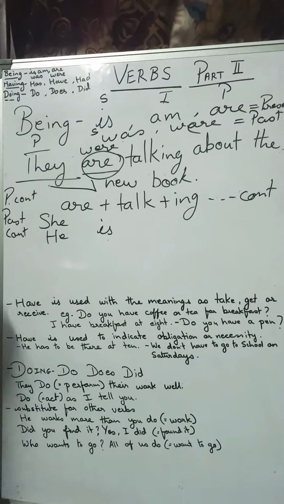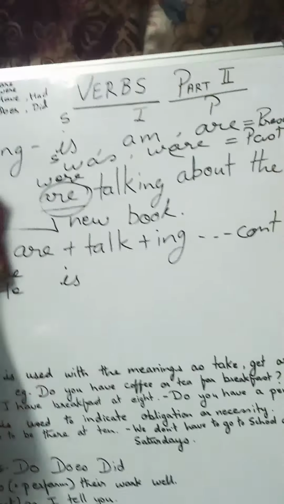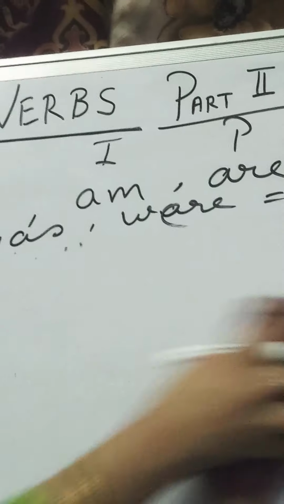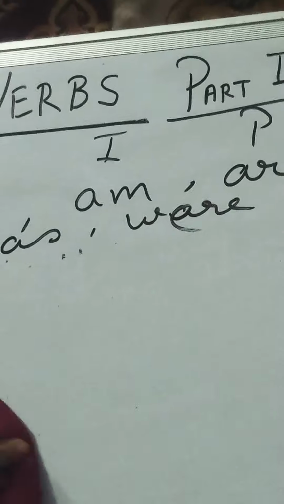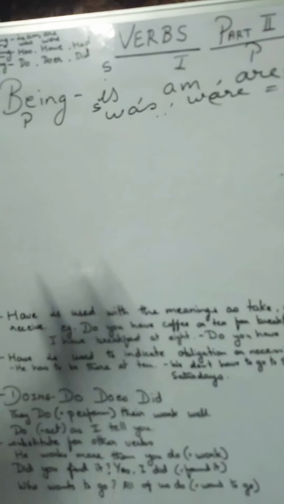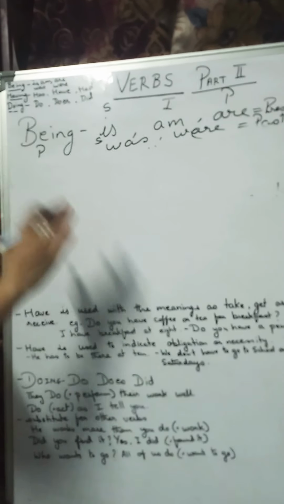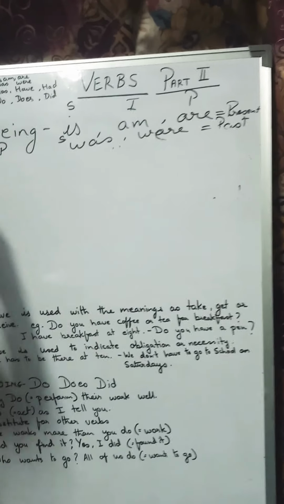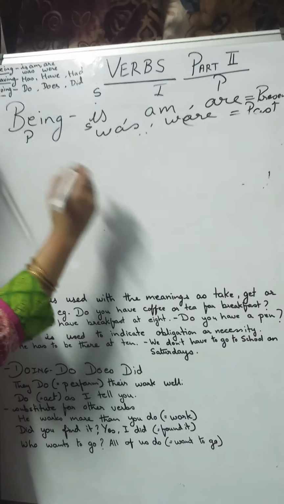Now, I'll take one or two more examples to make it further more clear to you. And in my part 1, when I taught you about passive voice, I made it clear with the past participles. Any of these, when they are used with the past participle, they form the passive voice. I gave you the formula also.